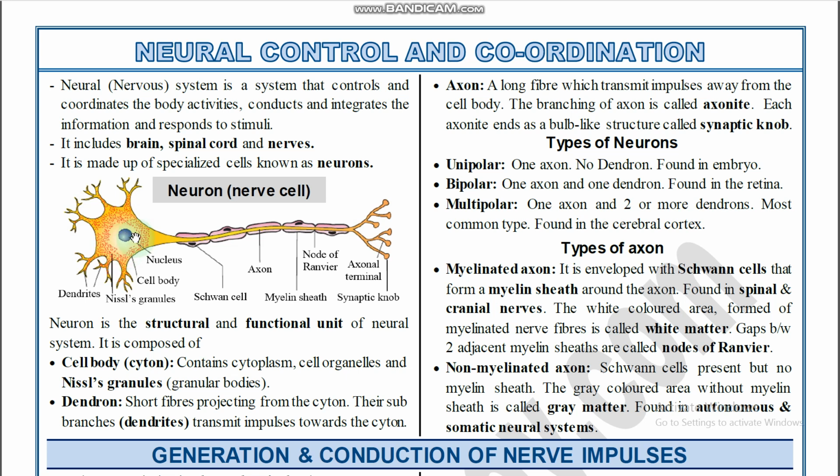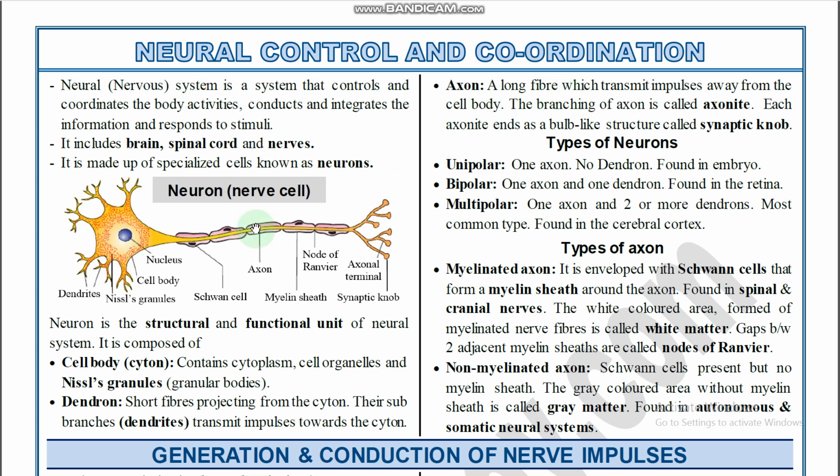Then the nucleus and dendrons. Dendrites are short fibers projecting from the cyton, with sub-branches, and they transmit impulses towards the cyton. So whenever dendrites receive nerve impulses from other neurons or other body parts, they transmit the nerve impulse to the cyton, that is the cell body.